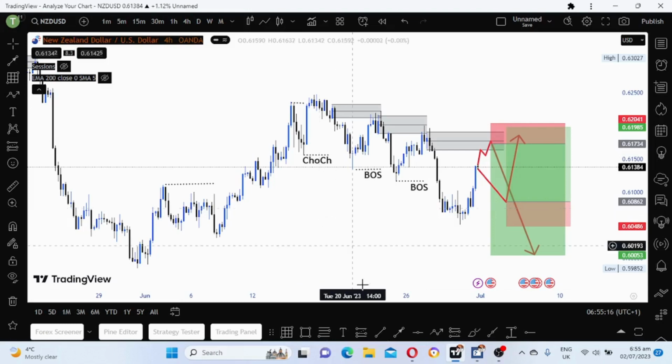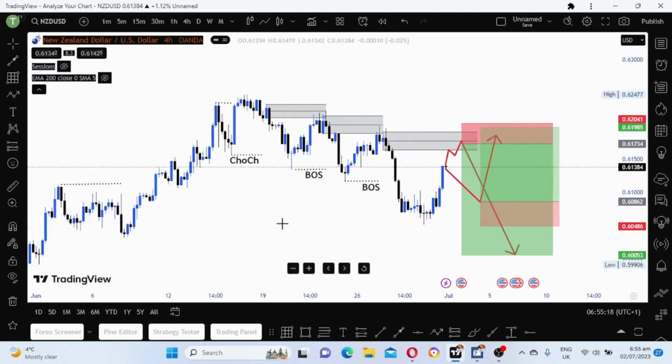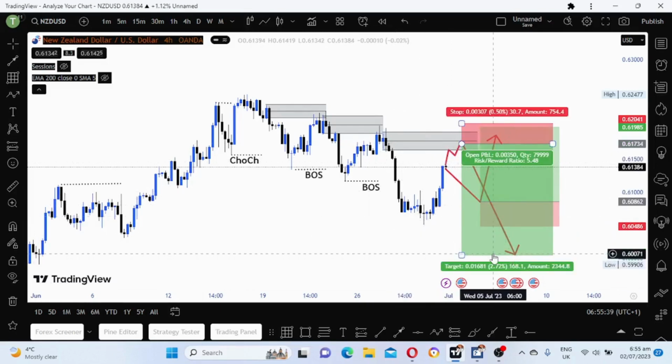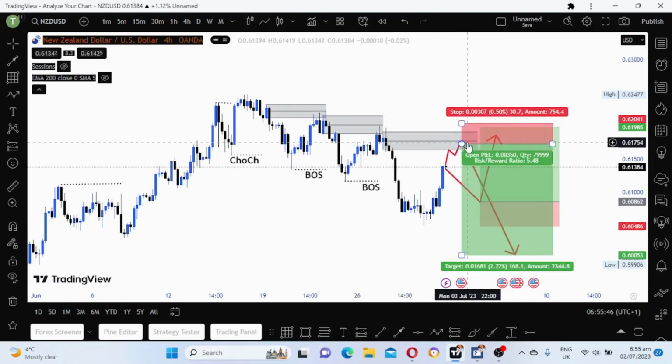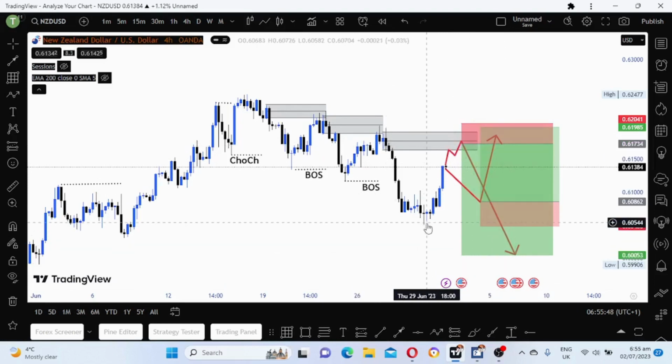So let's continue now. This is NZDUSD. As you can see, we are breaking structure to the downside. There's an imbalance down here. The market can either open, go higher, and then sell. These are the two scenarios that we have. The first one is the market can open, go higher, tap into the supply zone, and then you sell, targeting the low.